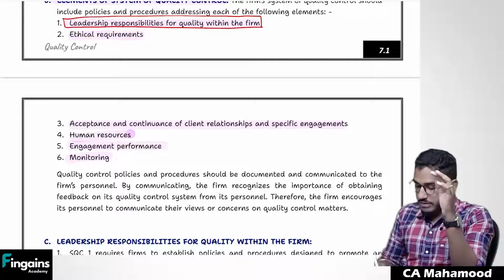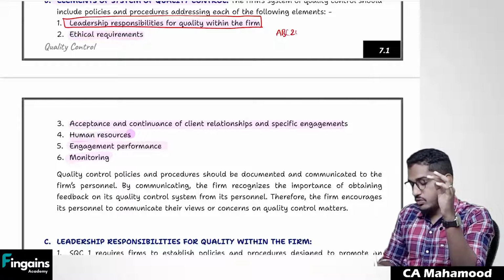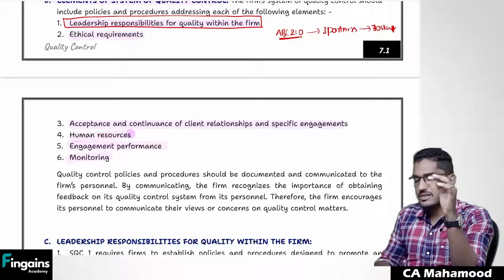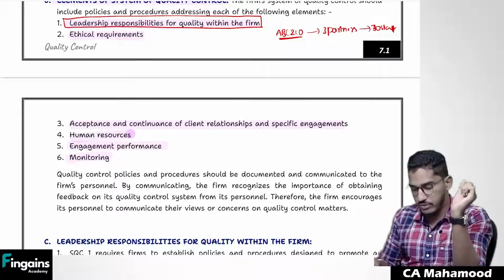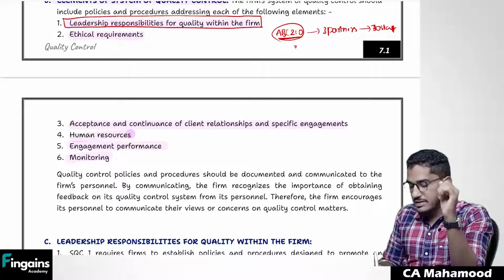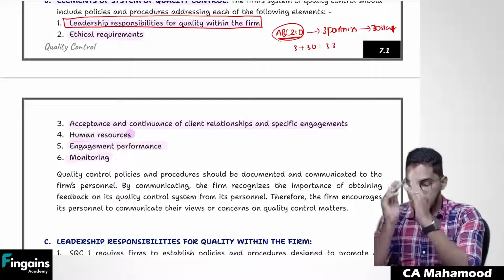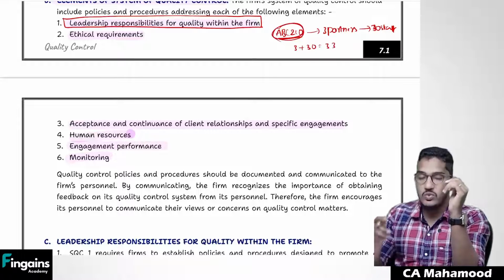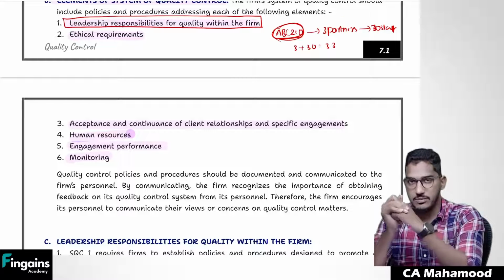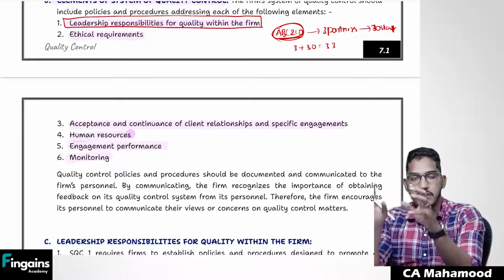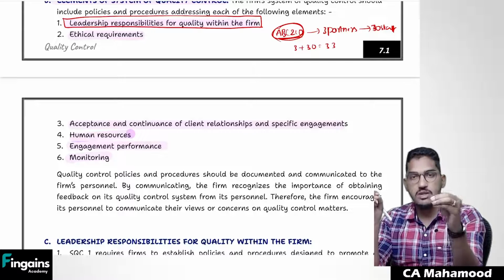See, for example, you are a firm, ABC and Co. In your firm, 3 partners are there. Along with that, some 30 staff you have: article assistants, paid assistants, audit managers. So my firm totally contains 3 partners along with 30 staff. In my firm, 33 people are there. Now, whatever work my firm is doing, that firm should do the work in a qualitative manner. If I want to make sure that whatever work my firm is doing,